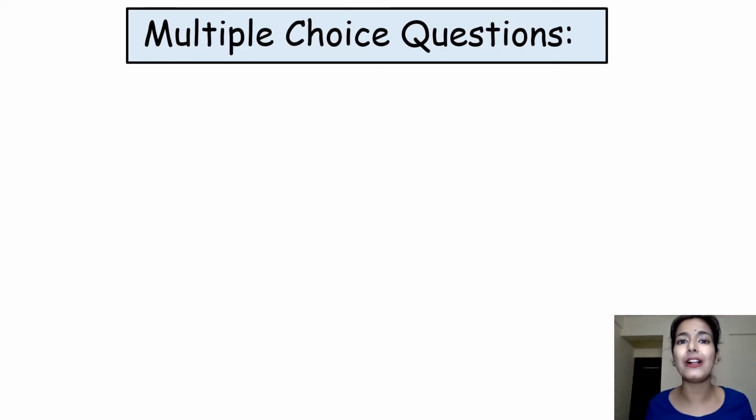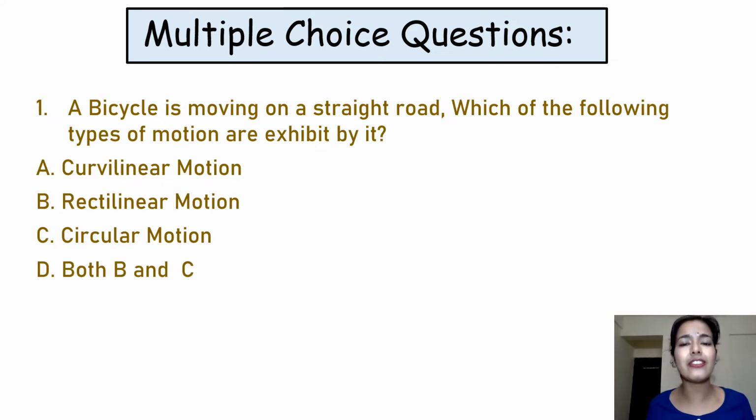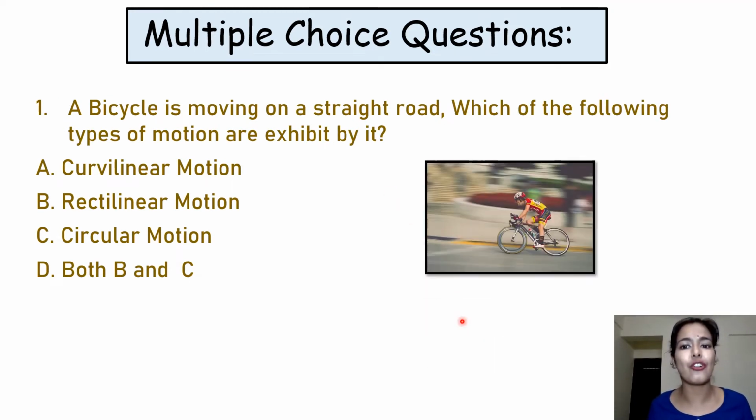So here, the multiple choice questions. Our first question here is: a bicycle is moving on a straight road. Which of the following types of motion is exhibited by it? First option says curvilinear motion, second says rectilinear motion, third says circular motion, fourth says both B and C. We know it very well that in curvilinear motion the body takes a curved path, right? So option A is incorrect here.